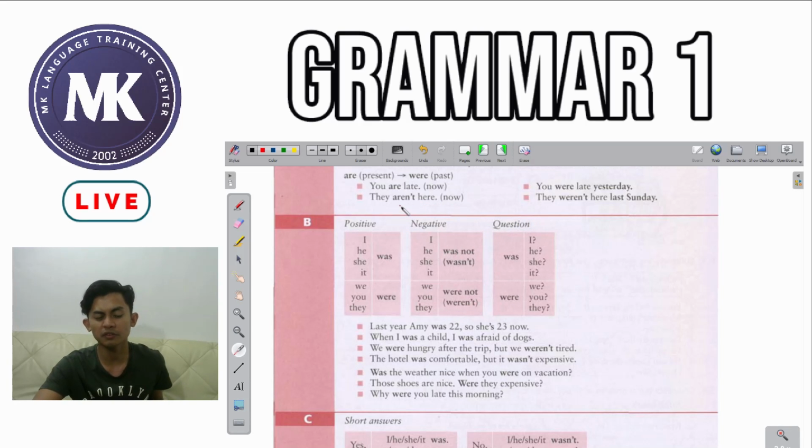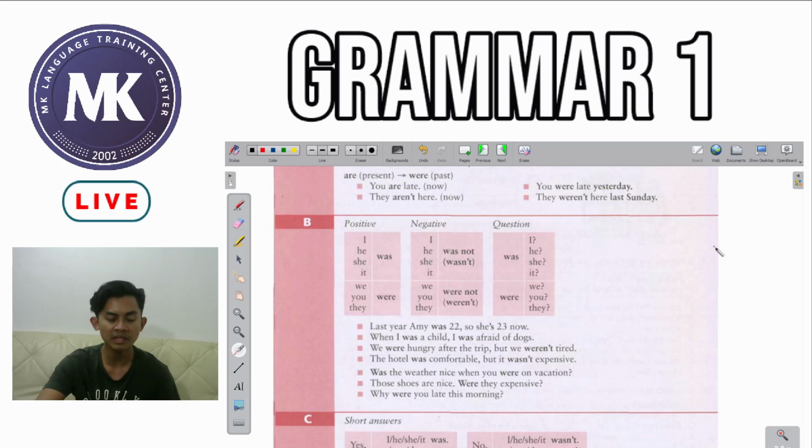So let's concentrate first here in the positive. For the pronouns I, he, she, and it, we use the helping verb was. On the contrary, we use we, you, and they with the helping verb were. Okay, so again, I, he, she, it with the helping verb was. And we, you, they with the helping verb were.